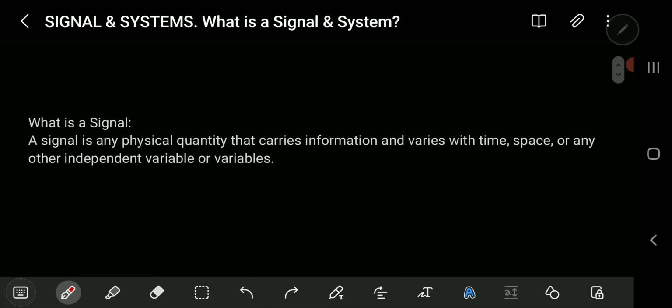If you look at the definition of what a signal is, it says a signal is any physical quantity that carries information and varies with time, space, or any other independent variable or variables. In this definition, there are certain keywords you need to take note of. It says a signal is any physical quantity. So you have to know this is a physical quantity. And what does it carry? It carries information. And information varies with time, space, and any other independent variable. Those are the things that you need to take note of when we are talking about a signal. Don't worry, as we progress in this course, you are going to understand what some of these terms actually mean as related to signal.